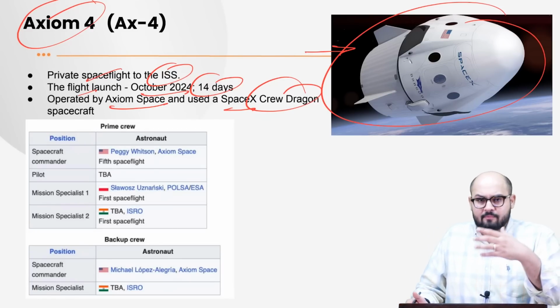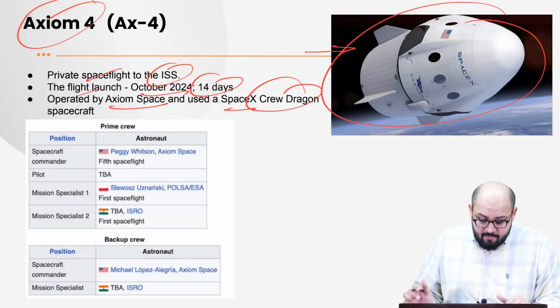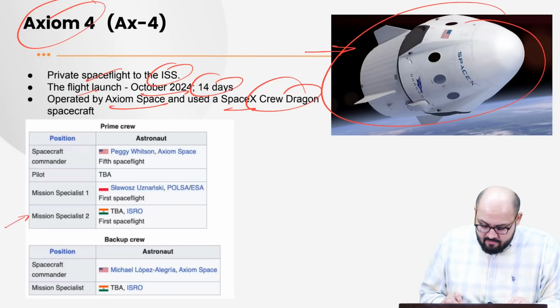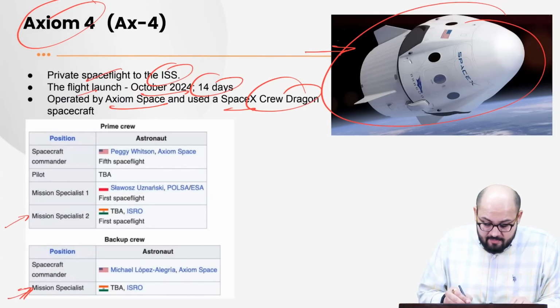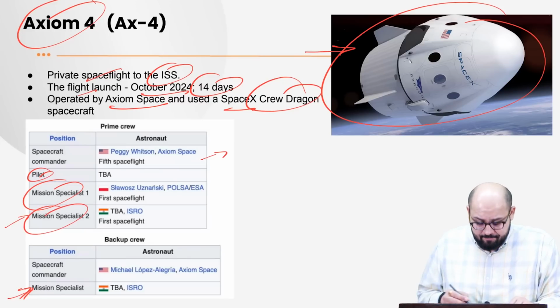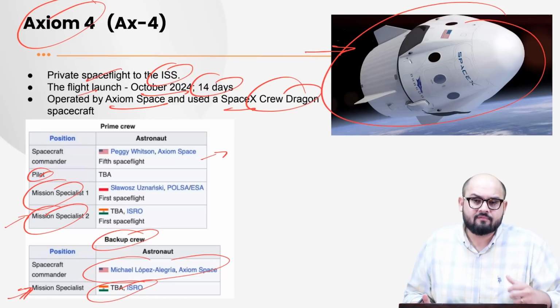Now there are some crew members, and it is a very important feat which India would be achieving, because it would have 2 Indians as part of this mission. So we have one person from the US, then a pilot which is to be announced, then a specialist from another country, then a specialist from India, and then we have the backup crew: a person from the US, then one to be announced, that is a person from India.